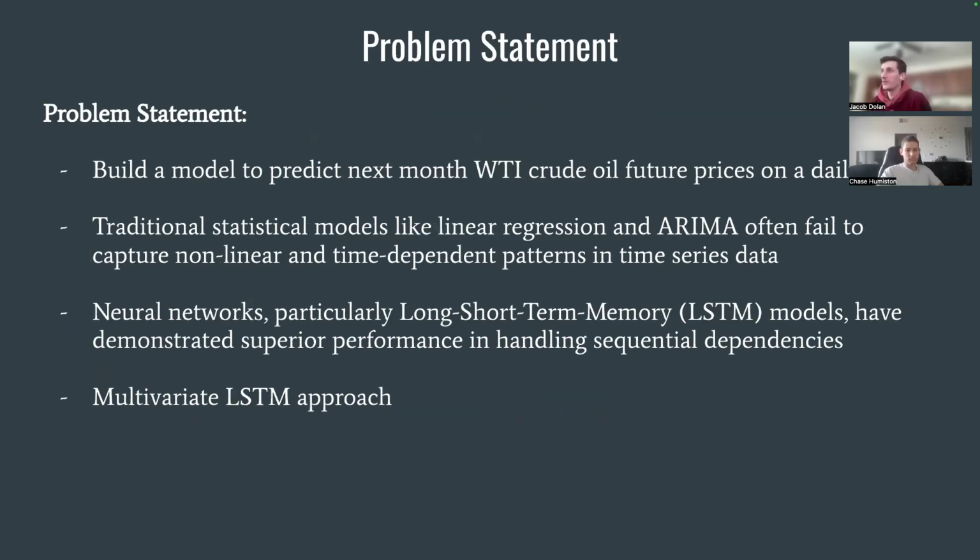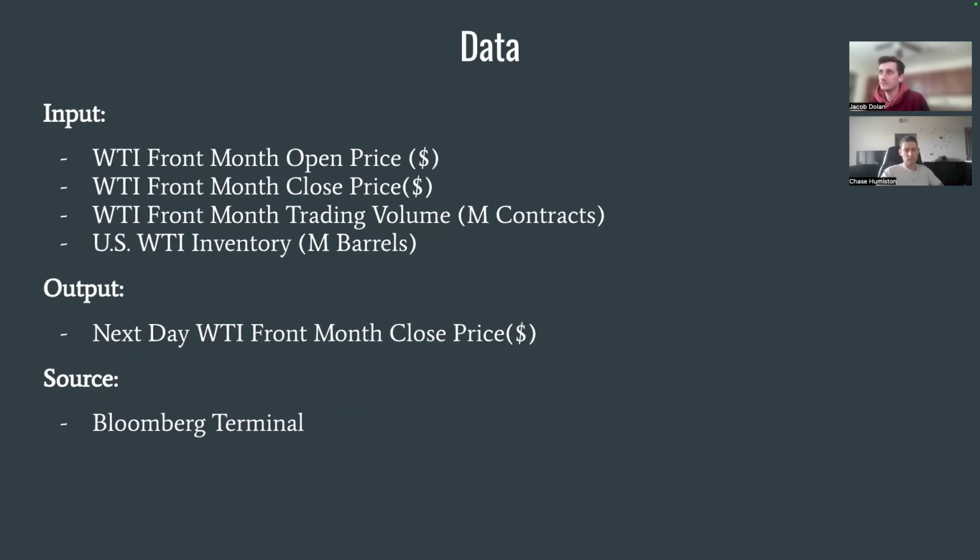So, our problem statement is to build a model to predict the next month WTI crude oil future price on a daily basis. Traditional models like linear regression or ARIMA often fail to capture nonlinear, time-dependent patterns in time series data, leading to poor predictions in oil future pricing. Neural networks, on the other hand, particularly long short-term memory or LSTM models, have demonstrated superior performance in handling sequential dependencies that occur in data like crude oil future pricing. And we decided to take a multivariate LSTM approach to solve this problem.